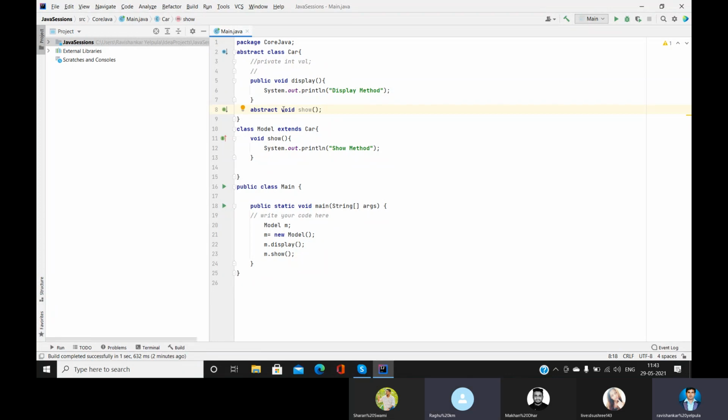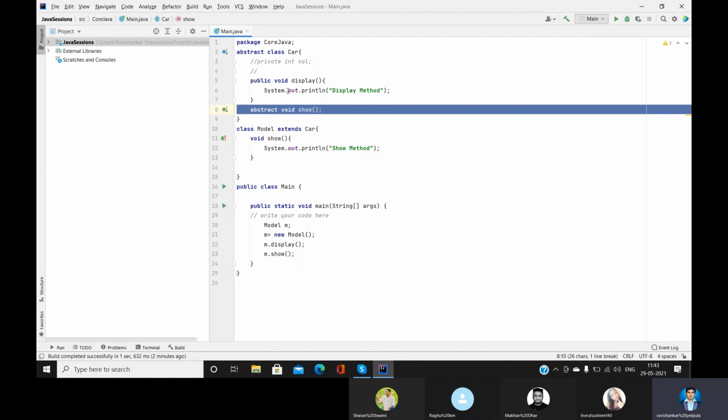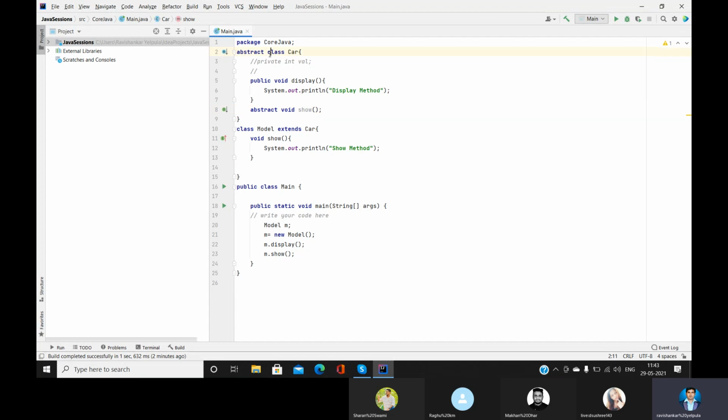And one more thing: whenever you are defining any abstract method, you can't define any abstract method in a normal class. You have to define abstract methods in the abstract class. Can you see that?